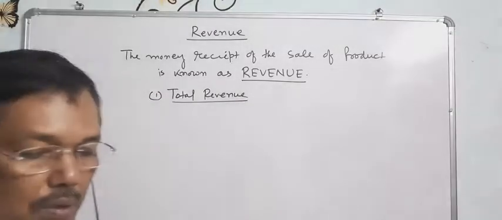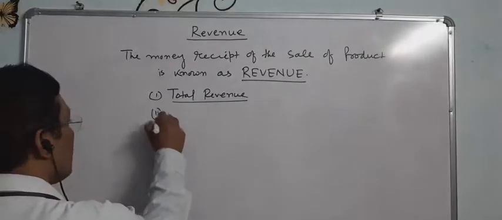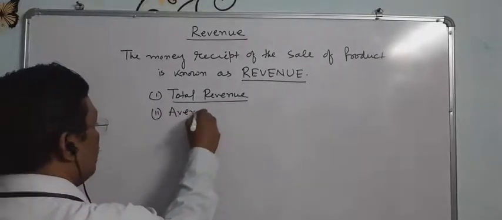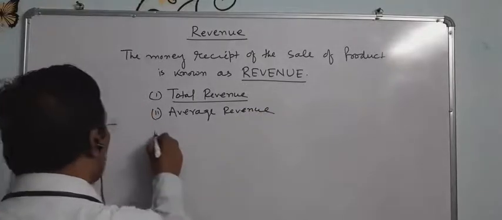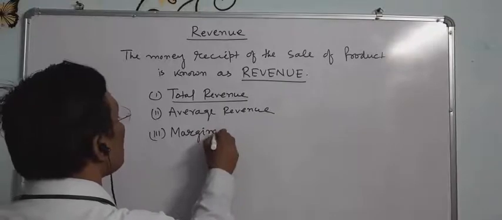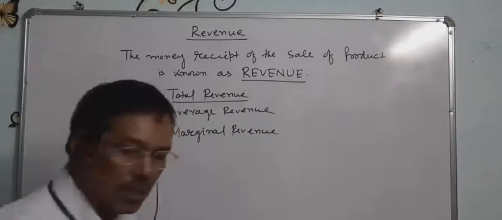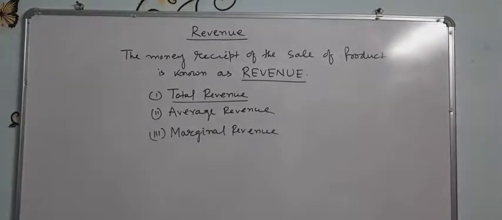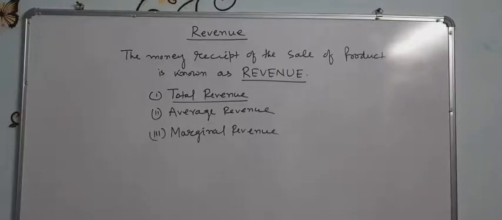One is the total revenue, another is the average revenue, and the third one is the marginal revenue. I will discuss one by one.